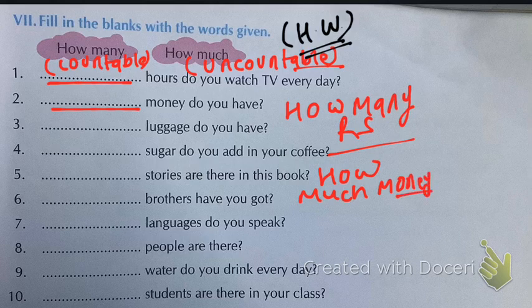And next let's go to luggage. Again, how much luggage, because luggage cannot be counted. We have already discussed this. And then sugar, again you know that sugar cannot be counted. Stories can be counted. Brothers can be counted. Luggage cannot be counted. Languages can be counted. Pupil can be counted. Water cannot be counted. Student can be counted. So it is very easy. For countable you use how many, with uncountable you use how much. So let's move to the next question.